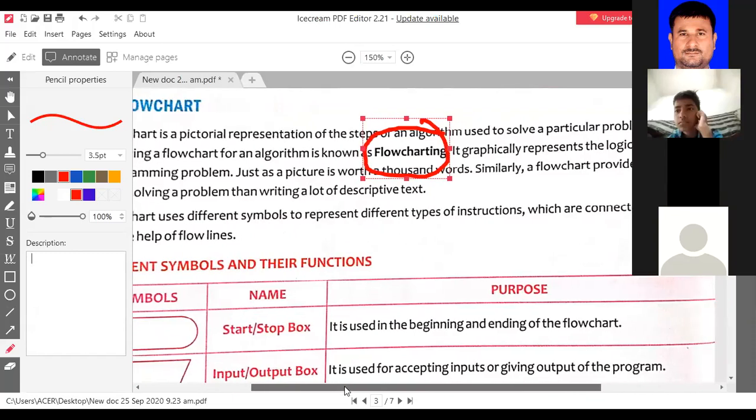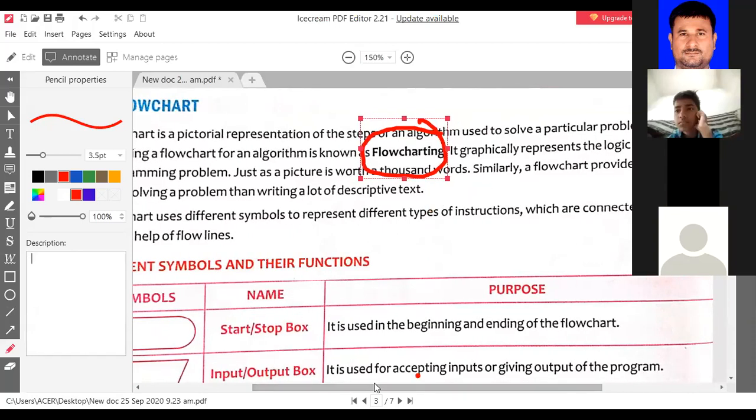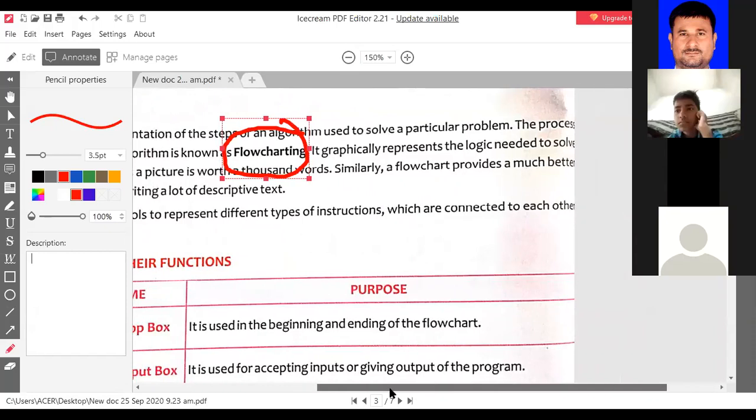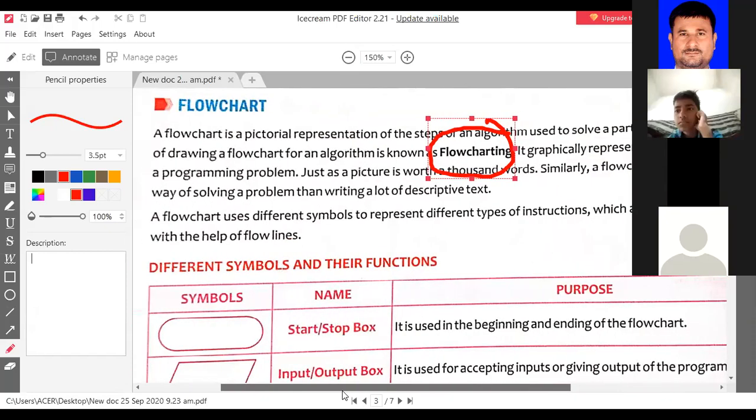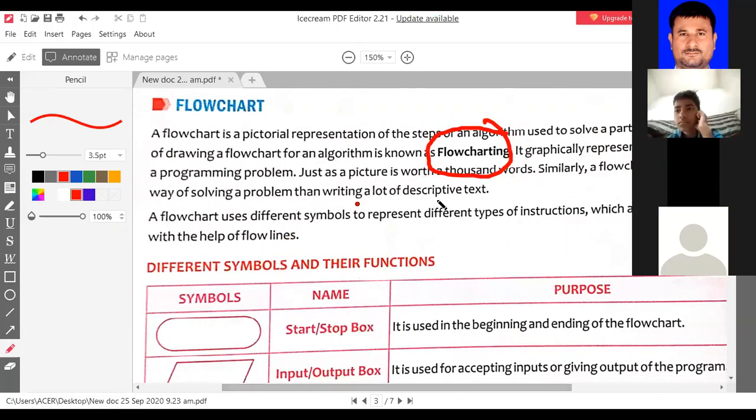A picture is worth thousands of words. Similarly, a flowchart provides a much better way of solving a problem than writing a lot of descriptive text. As you know, when I was explaining Microsoft Excel, I said that a chart is the pictorial representation of your data. In the same way, a flowchart is the pictorial representation of an algorithm. Is it clear?